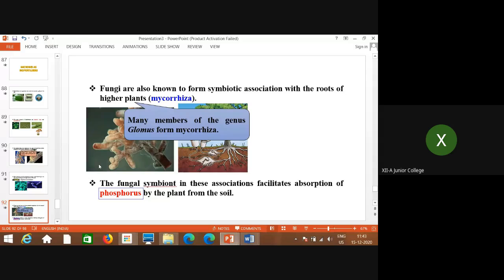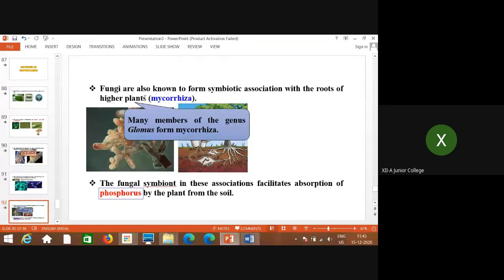And rhiza means roots. So fungus is present in the roots of many plants. Around 80 to 85% of angiospermic plants show the presence of mycorrhiza, and even 80% of gymnosperms show it.